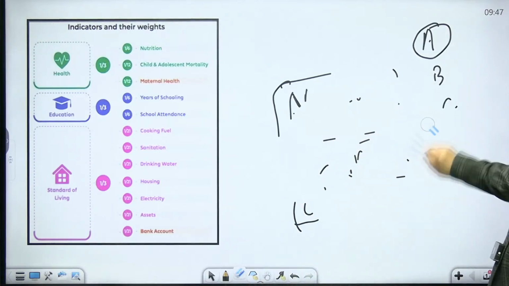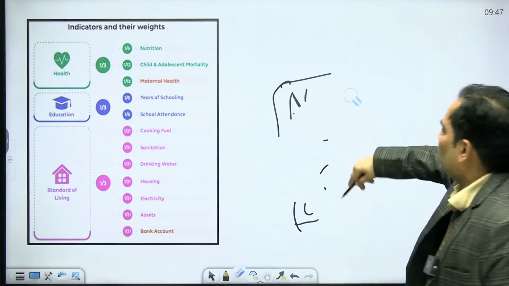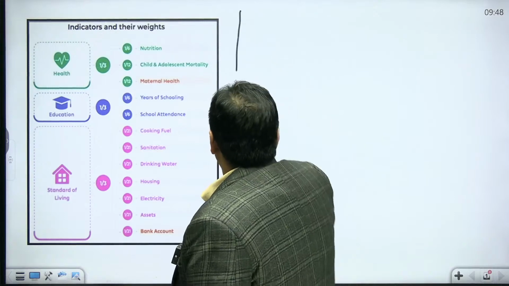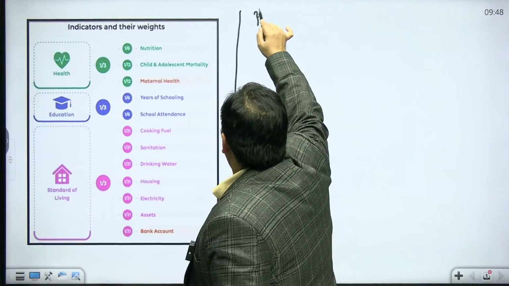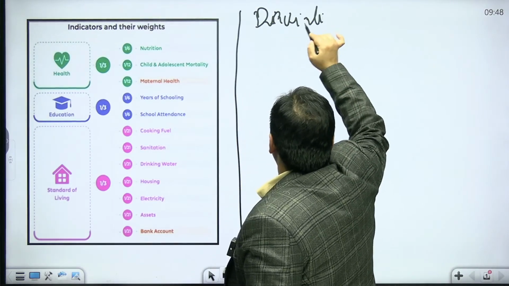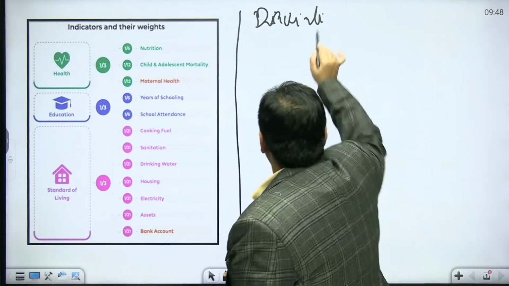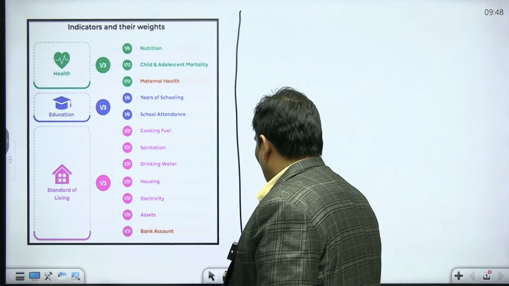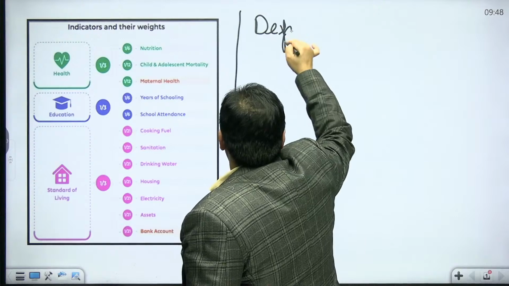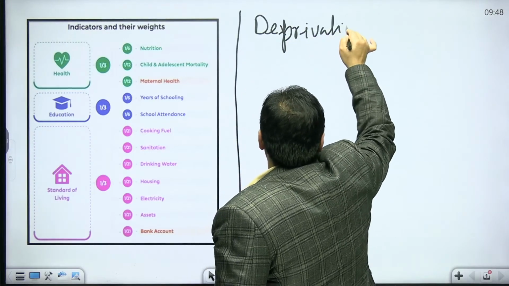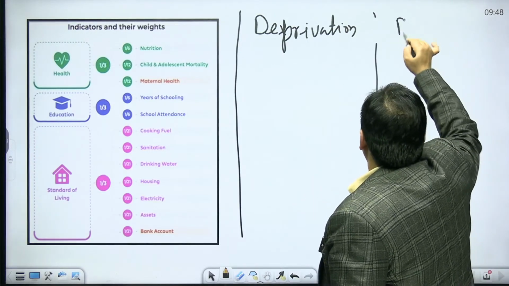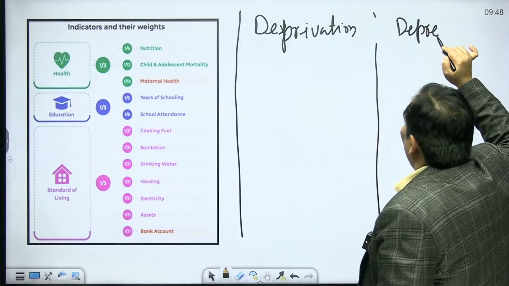I just want to say that for giving the values and getting the data for this, they were talking about deprivation. Okay, and the other is the deprivation score. How they were calculated, don't worry, I will explain.